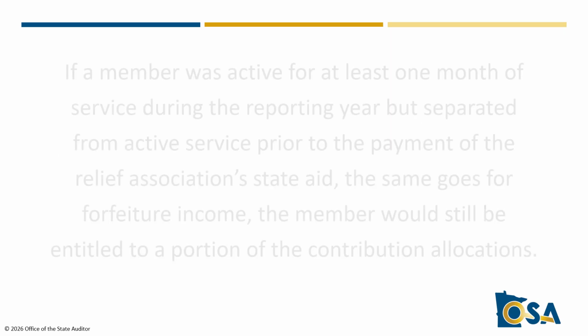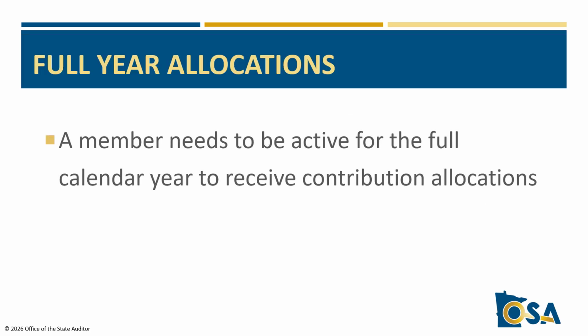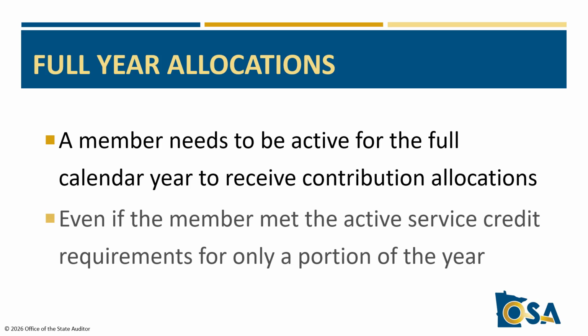Keep in mind that if a member was active for at least 1 month of service during the reporting year, but separated from active service prior to the payment of the Relief Association state aid, the member would still be entitled to a portion of the contribution allocations. If a Relief Association's bylaws provide for full year allocations, a member needed to be active for the full calendar year to receive contribution allocations, even if the member met active service credit requirements for only a portion of the year.